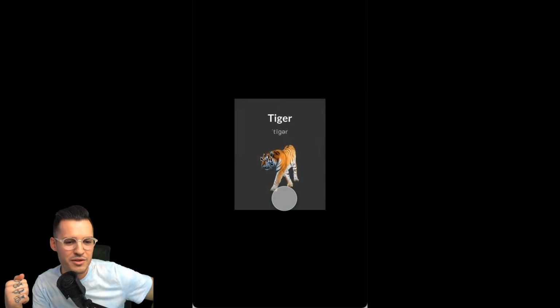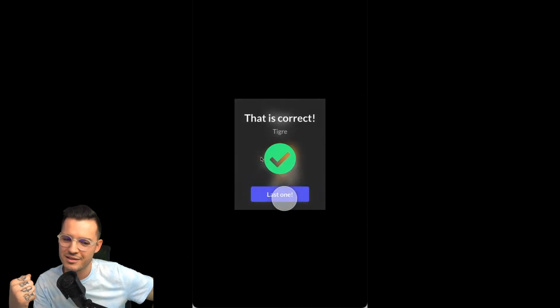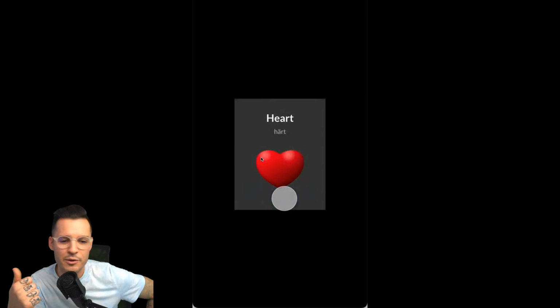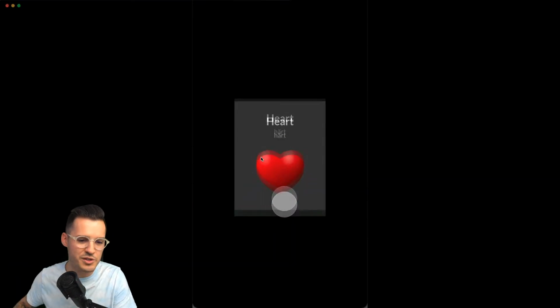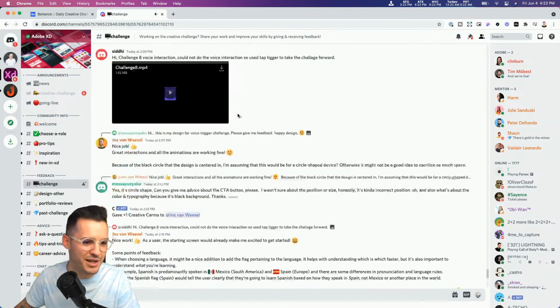I like all of the different words that are popping in and out. Good. And these could be tap interactions. They could have been voice triggers. They can be all timed interactions being represented in these things.